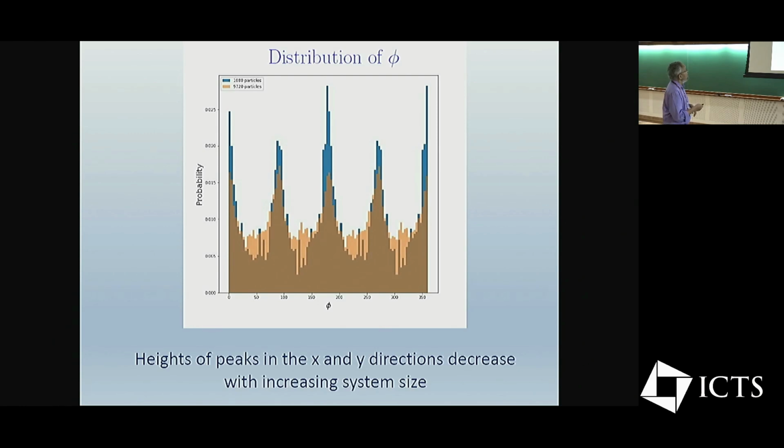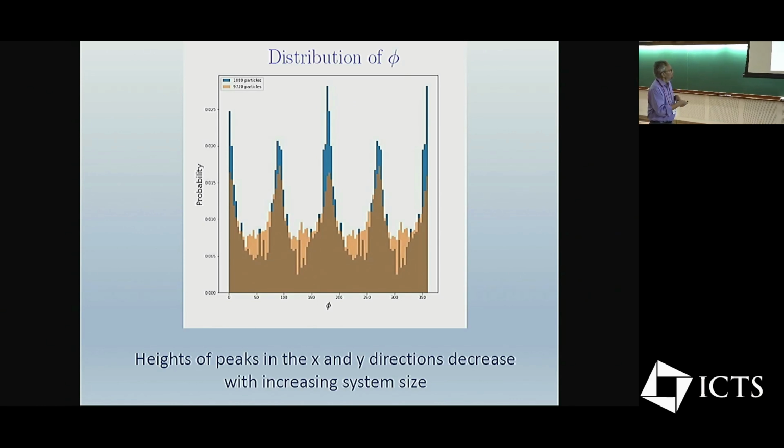So if this preferred direction is tied to the directions of your system, the boundary conditions that you have used for the sample, then one expects that for large numbers of particles, this kind of dependence will not be there. So this is what we suggested, that with increasing system size, this preference for either the x-axis or the y-axis for these streams is decreasing, and it might go to zero.